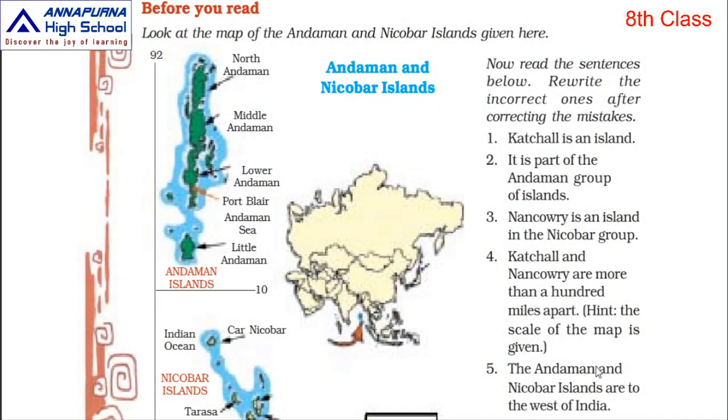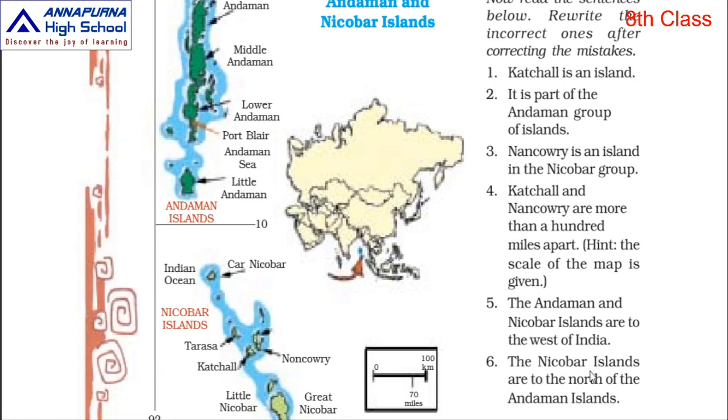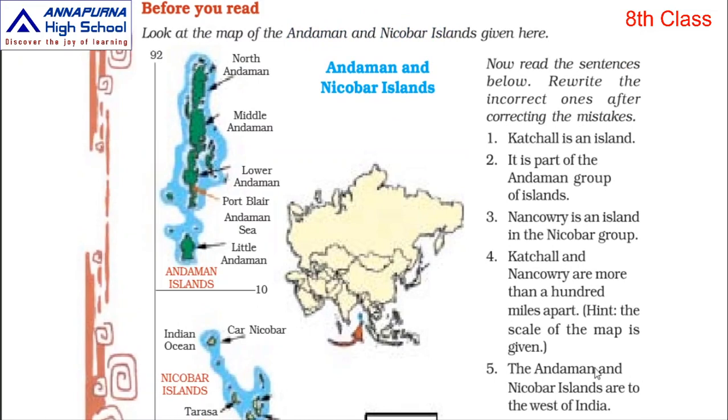Before you read, look at the map of the Andaman and Nicobar Islands given here. I think you know the Andaman and Nicobar Islands, children, isn't it? Here he gave the map, and some of the sentences given according to this map are wrong. What are those sentences? In what way are they wrong? How should you correct them?